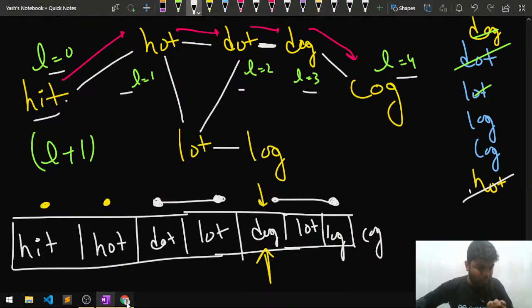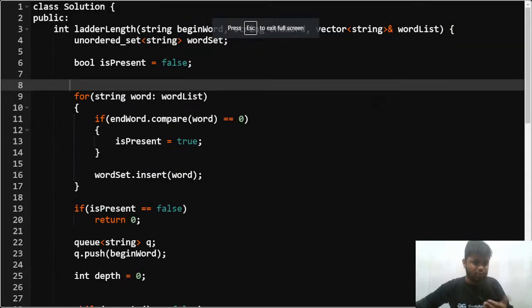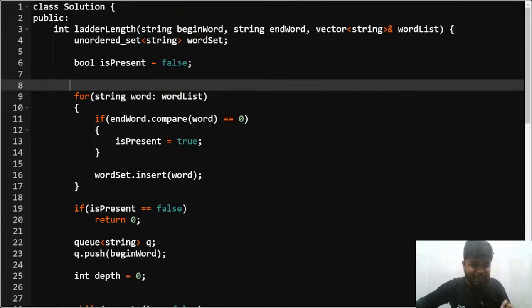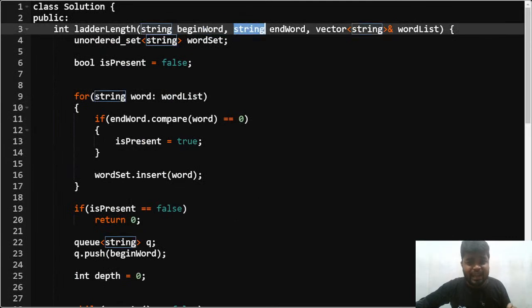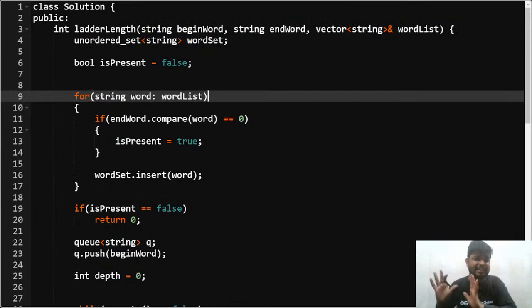Now let me show you the code for how we will be doing it. I'll show you for better understanding, then we'll come back to this particular thing, right? Showing the code part is important, otherwise you might get a little bit stuck somewhere. I'll be given the beginning word, the ending word, and the vector of strings, that is the word list, the dictionary in which the words are stored.